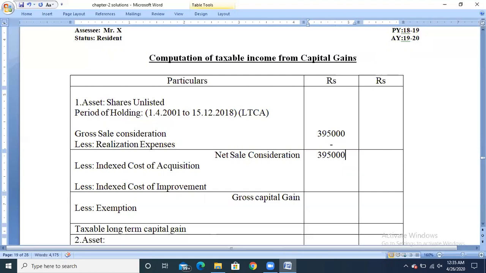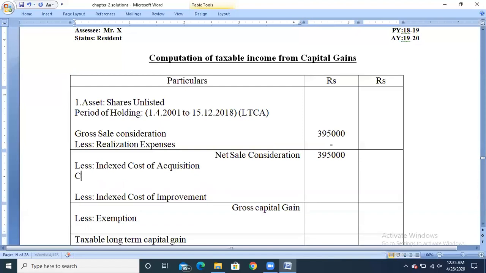Now, from the net sale consideration minus the indexed cost of acquisition, because it's a long-term capital asset. The formula for calculating indexed cost of acquisition is cost of acquisition divided by CII of purchase year into CII of transfer year, that is the sale year.